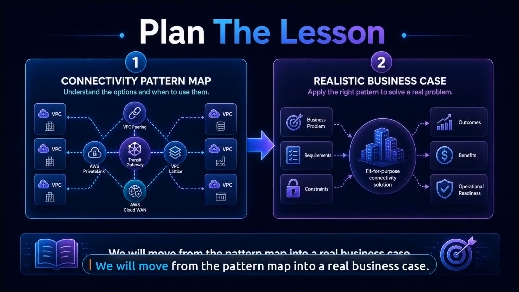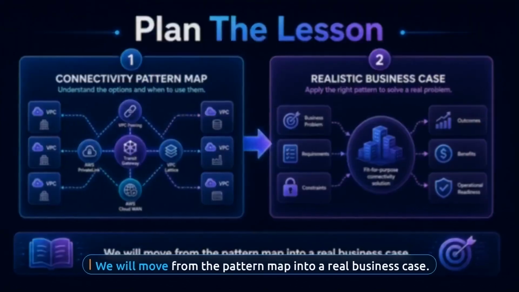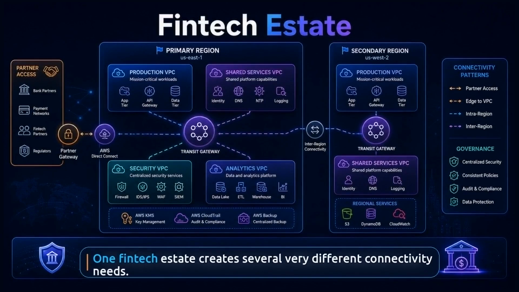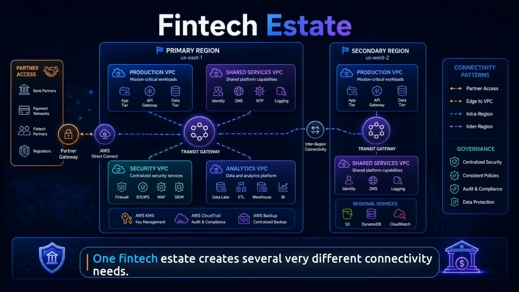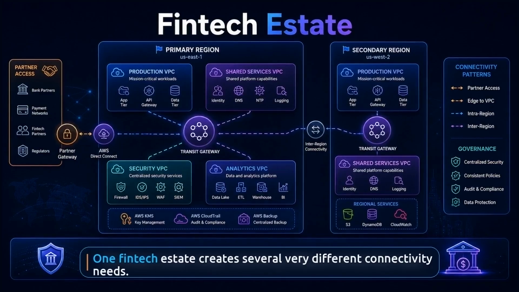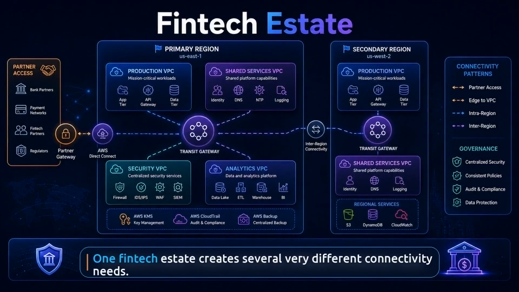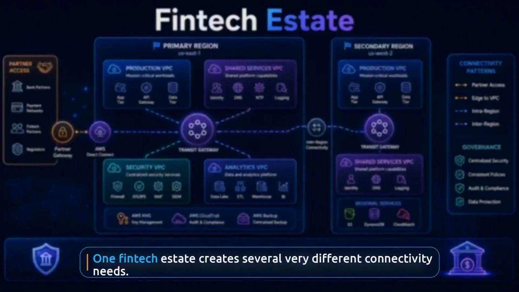First, I will show you the 6 AWS connectivity patterns as a simple map. Then we will connect them to one realistic business case instead of leaving the topic in theory. Imagine a fintech platform with separate production, shared services, security, analytics, and partner-facing workloads. Some of those workloads live in the United Kingdom, some in another AWS region, and some need carefully limited access from outside the core network.